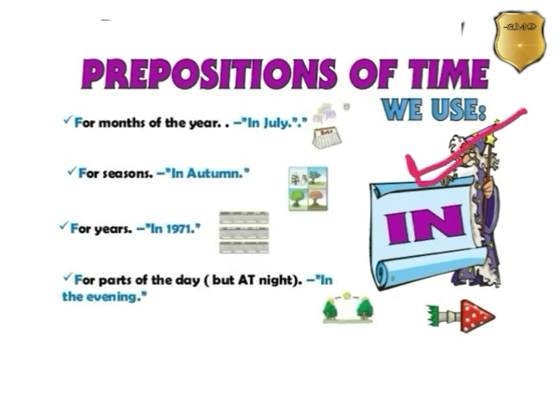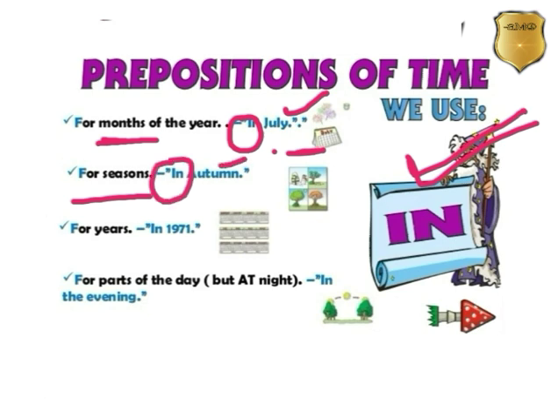Now the preposition "in". It is used for the names of months, like my birthday is in July, my birthday is in September. When a month name is given, we use "in". Next, for seasons like autumn, spring, winter, we use "in", like I went to my aunt's house in summer vacations. For years, like I was born in 2008, I was born in 1971, we use "in".